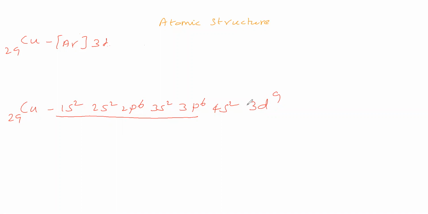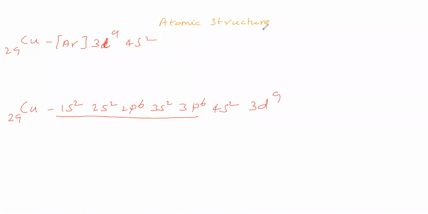Now before electron is filling, 4s is having lower energy, 3d is having higher energy. As soon as electron enters into 3d, energy of 3d becomes lower than 4s. So we will write 3d9 4s2. So copper electronic configuration is argon 3d9 4s2.